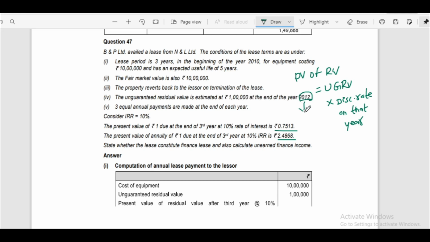That means that is third year. So for third year discount rate is given 0.7513. Now we have to calculate unguaranteed residual value, that is 1 lakh into 0.7513. That is 75,130.